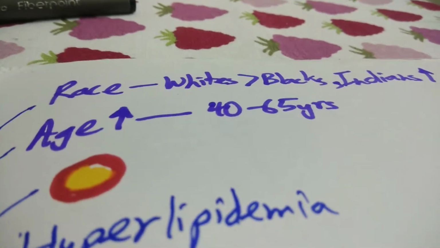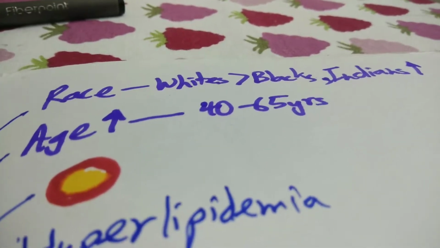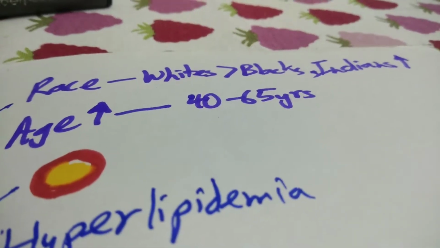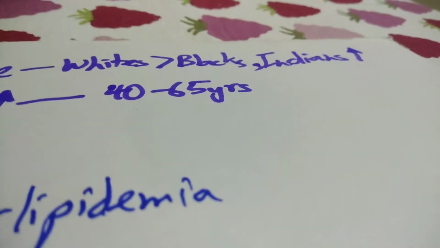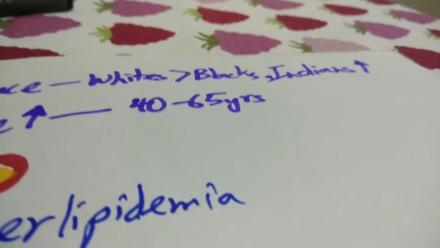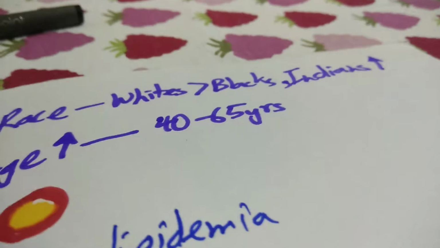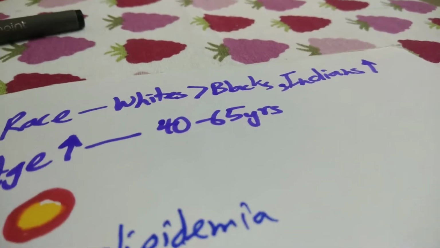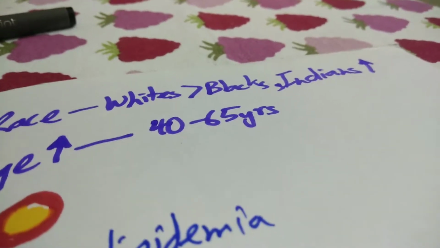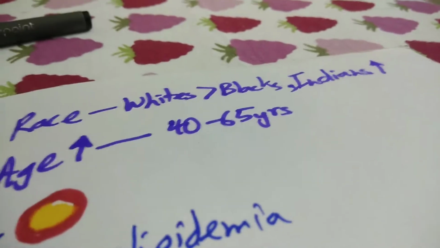Now, the next non-modifiable risk factor is race. Caucasians are more prone to developing myocardial infarction than Negroids, and Indians, however, have a really high risk. Partly it's because the average diameter of the lumen of our arteries is much smaller compared to Western countries, so even the slightest build-up can cause a significant change in our perfusion rates.